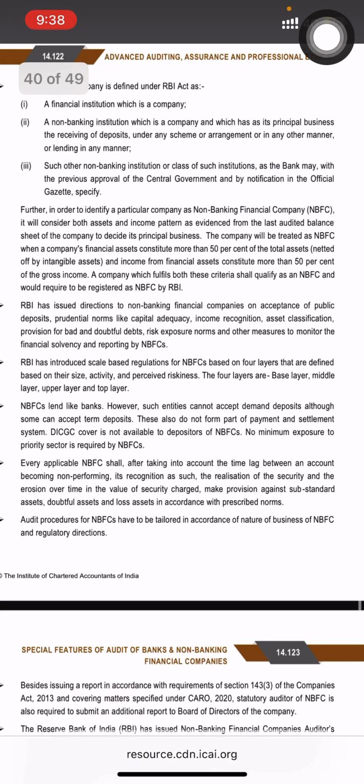Further, in order to identify a particular company as an NBFC, the RBI will consider both assets and income pattern as evidence from the last audited balance sheet of the company to decide its principal business. The company will be treated as an NBFC when its financial assets constitute more than 50% of the total assets, netted off by intangible assets, and income from financial assets constitutes more than 50% of the gross income. A company which fulfills both these criteria shall qualify as an NBFC and would be required to be registered as an NBFC by the RBI.